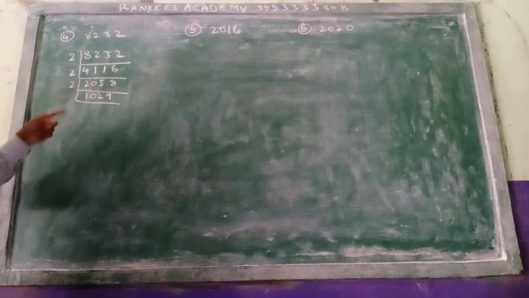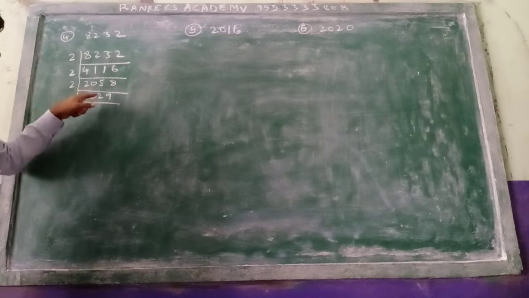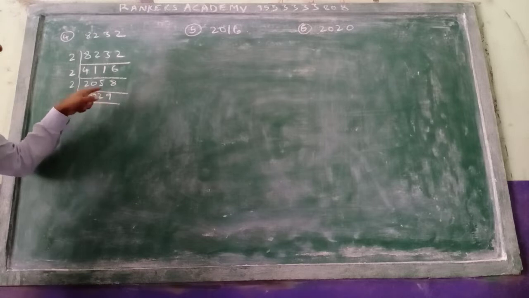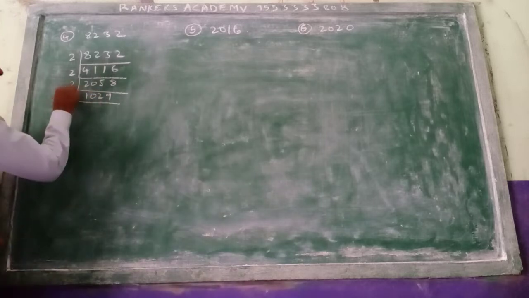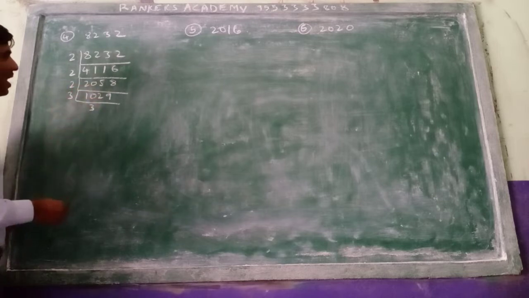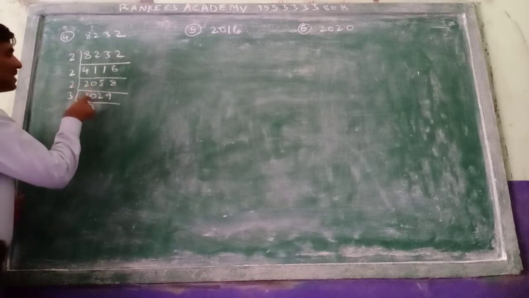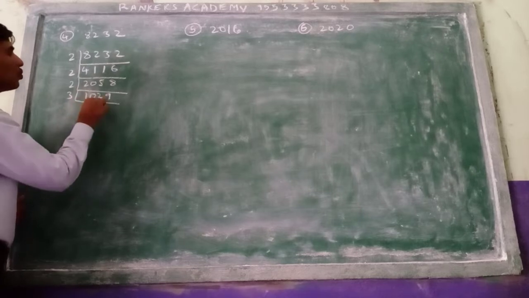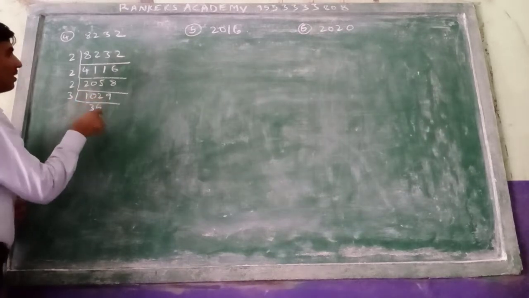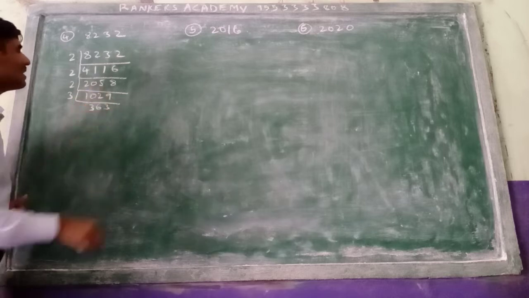Next, what here? 1 plus 2, 3. 3 plus 9, 12. So 12 is a multiple of 3, so it is divisible by 3. Take 3. 3 3s are 9. 3 3s are 9. 10 minus 9, 1 here. 1 to there, here 2 there. 2 6s are 12. Next, 3 3s are 9.